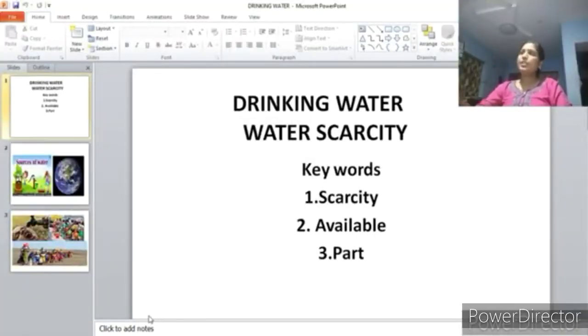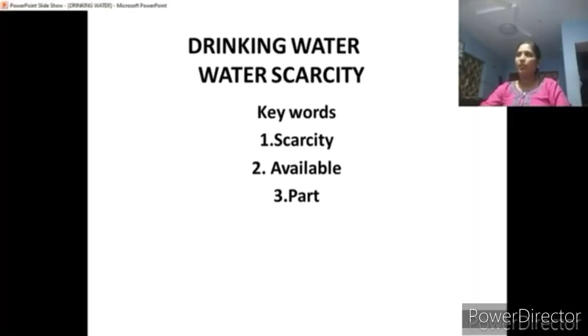Kinds of food, right? So in today's class we are going to see about the other essential thing which is needed for our life. That's what we are seeing in today's class. So here this is about drinking water. Water is very essential to live on this earth. For doing every work we need water. So without water it's not possible at all to continue our life.